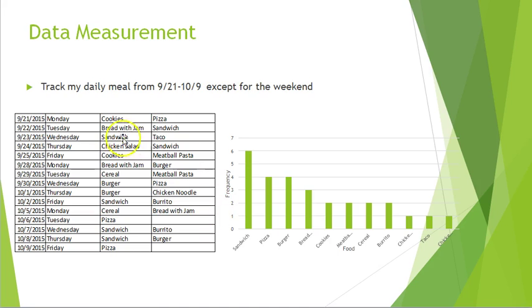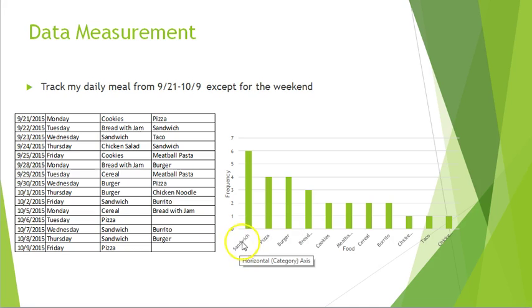And then from the table where I wrote down all the food items that I ate, I constructed the data into a Pareto chart, as you can see in here.